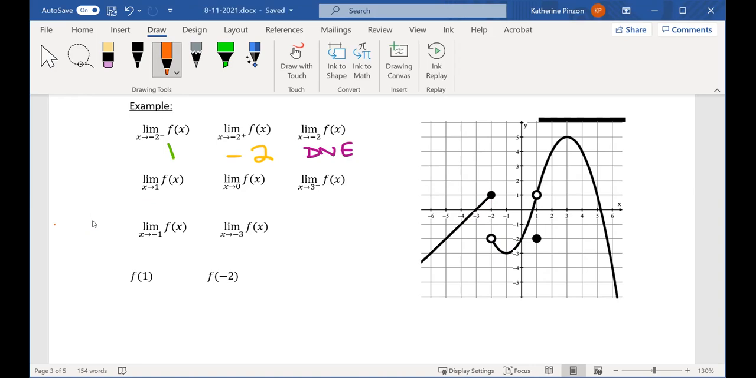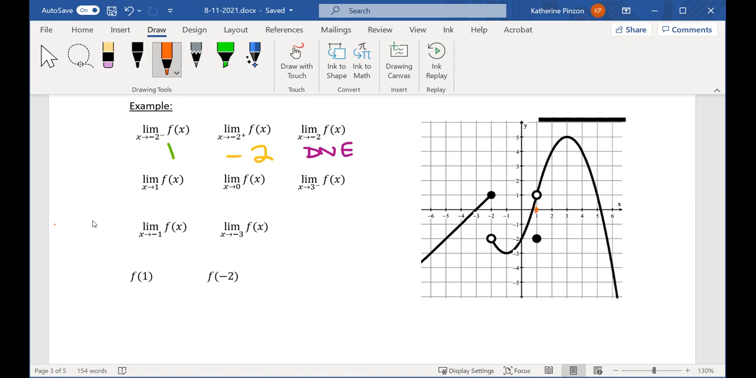Okay, let's see. Tell me your name. Mary. What do you think for this? Mary says for limit as x approaches 1 of f of x, what did you say? 1. Mary says 1. Agree or disagree? Agree. I like that, Mary. Limit as x approaches 1 is 1.